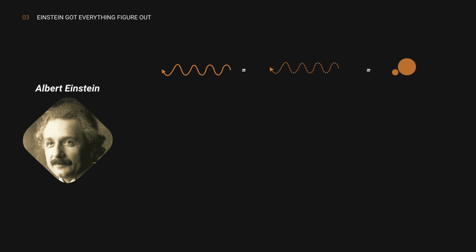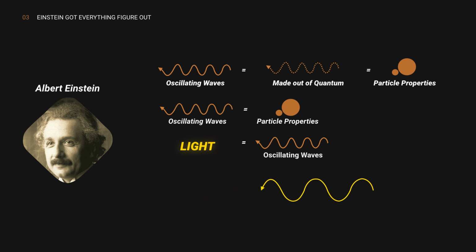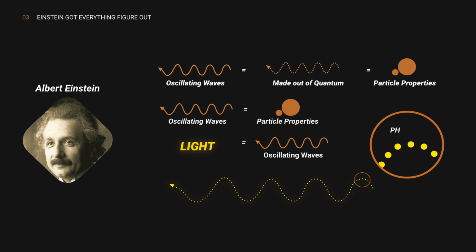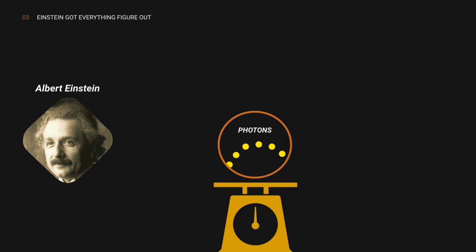This hypothesis gave Einstein the idea that oscillating waves are finite and not continuous, and therefore oscillating waves have a particle nature. Einstein discovered the photon along the way, the quantum particle of light, but people might wonder if the photon has mass. The answer is definitely no. The photon is a massless particle.